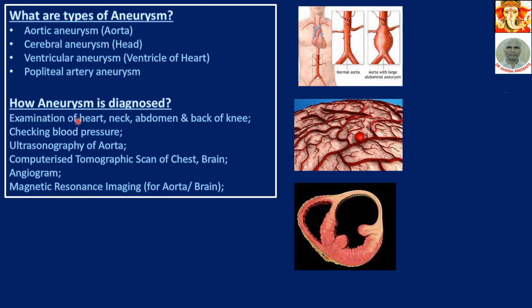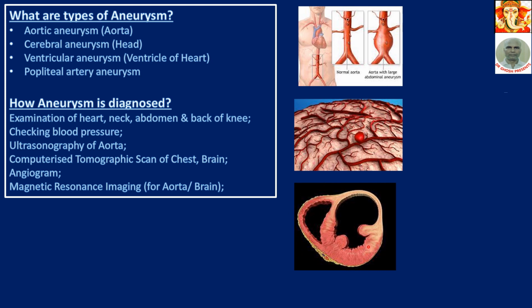How is aneurysm diagnosed? Examination of the heart, neck, abdomen, backbone, back of the knee, checking of blood pressure, ultrasonography of the aorta, computerized tomographic scan, that is CT scan of the chest and brain, angiogram, magnetic resonance imaging, MRI of the aorta and brain. These are so many diagnostic features. We can adopt any one of these to confirm that an aneurysm is there, depending on the situation. You can do CT scan, angiogram, MRI, ultrasonography, anything, even blood pressure.